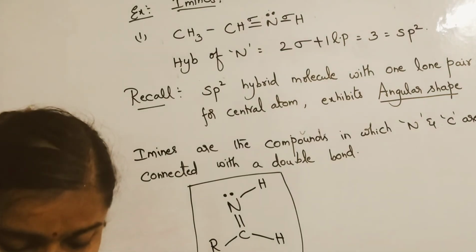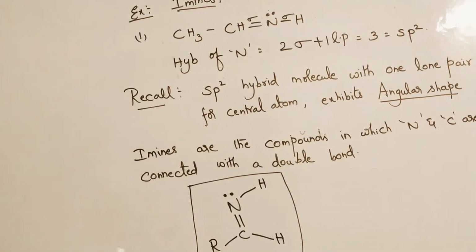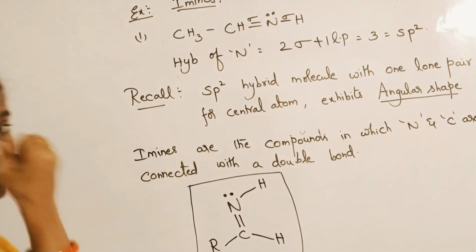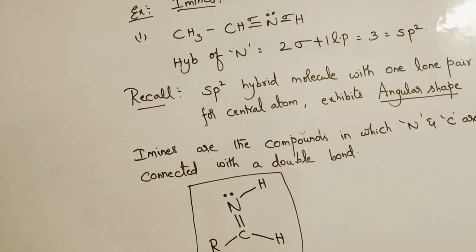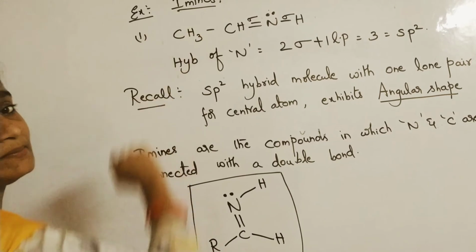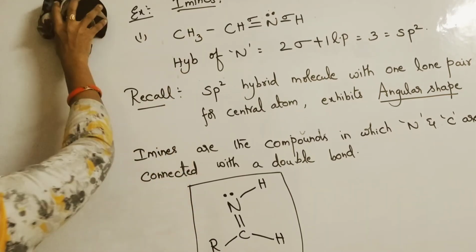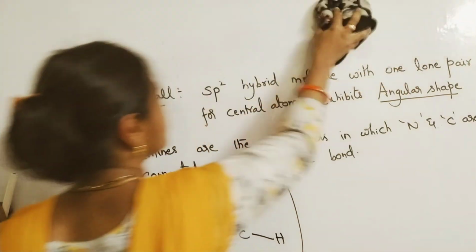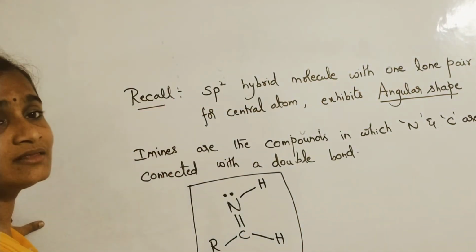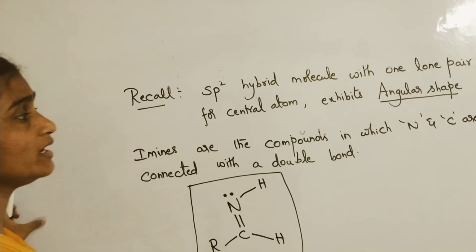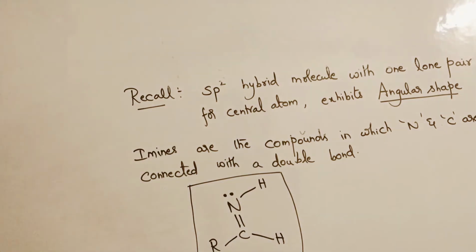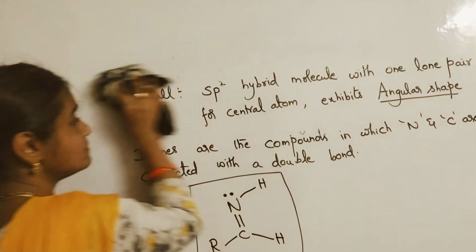Please remember. Now we'll move on to the third type of hybridization. I am rubbing the board, please note down. It is imines, I-M-I-N-E. Please remember this point also: an sp2 hybrid molecule with 1 lone pair on the central atom exhibits angular shape.